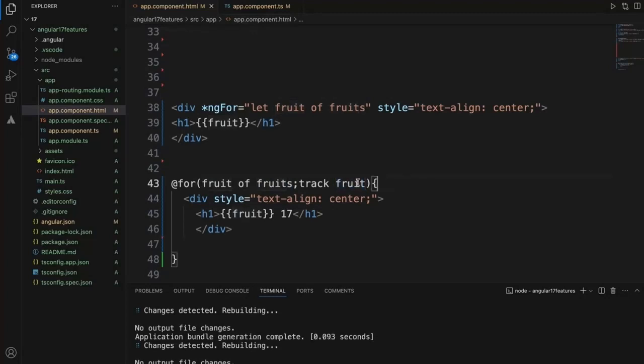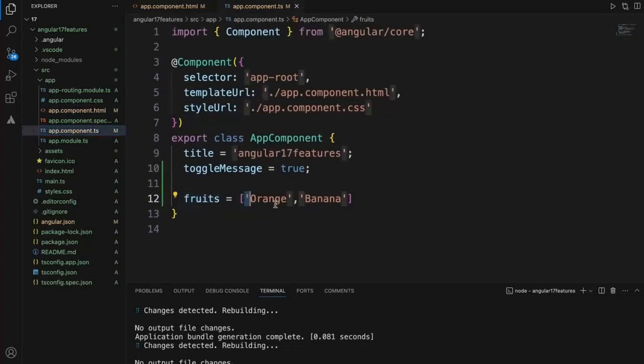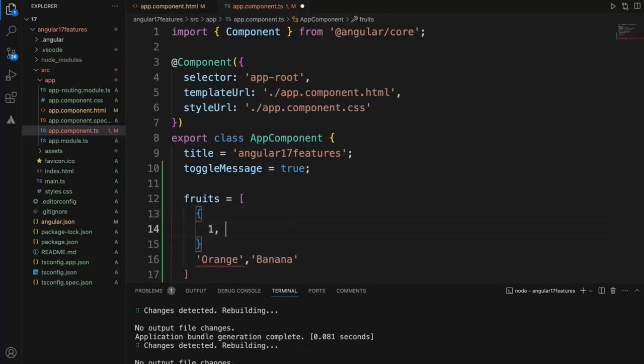list by one of the values, which is fruit right now. Since it is not an object format, let's change this one to object and see. Instead of plain values, we'll change this to object, like 1, comma.